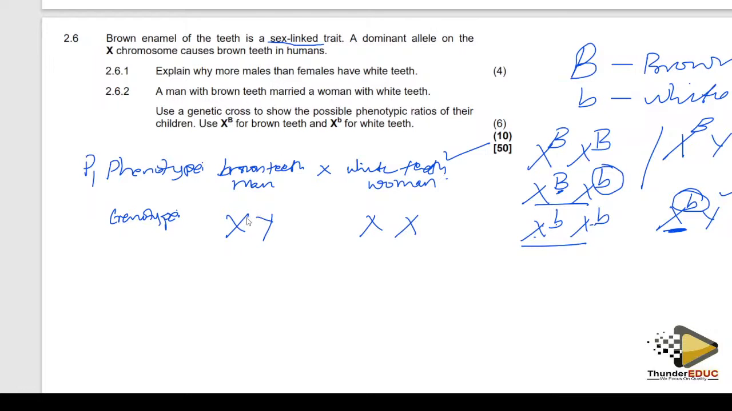So X, but they said brown teeth, and brown teeth is caused by a dominant allele. So remember, they have only one option. Then white teeth can only be like this, small b, small b. Now we give you another tick. Now don't forget this, you go to meiosis. Meiosis, what does it do? It splits these two and then splits that one also.